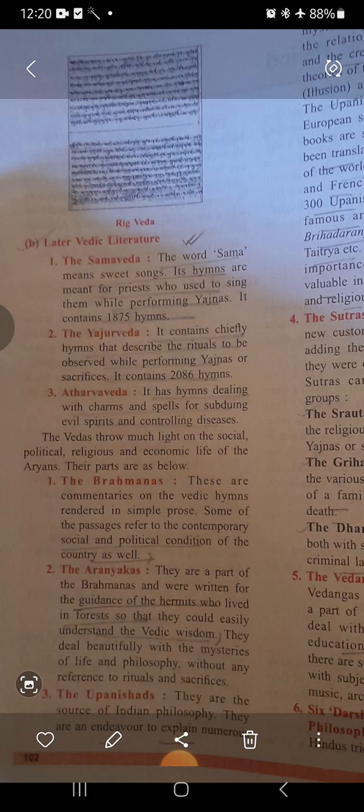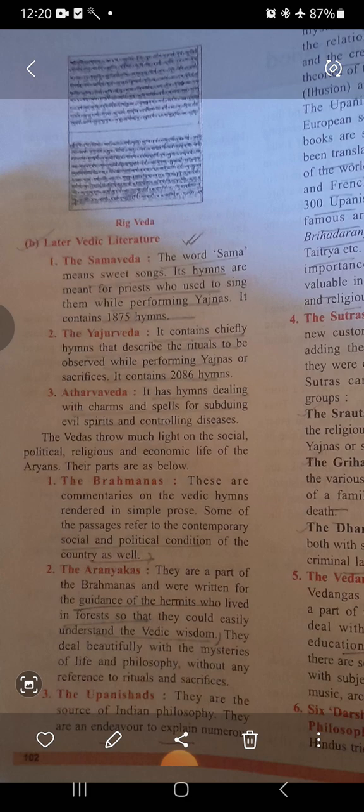In the Vedas we also come to know about the different caste systems which were prevalent at the time. But we will not go into the details as you don't have this in your syllabus. Just know the names of the castes present there. Based on their profession, in the early Vedic period, we have the Brahmanas, the Aranyakas, the Upanishads.